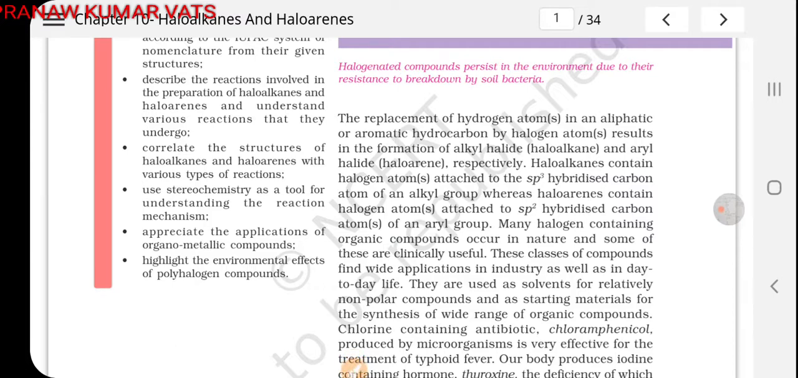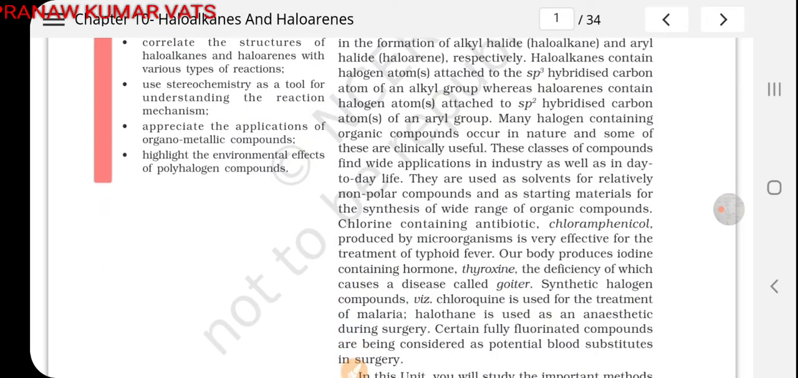Many halogen containing organic compounds occur in nature and some of these are clinically useful. Clinically useful means it is used either in the treatment of a particular disease or prevention of disease. These classes of compounds find wide applications in industry as well as in day-to-day life. They are used as solvents for relatively non-polar compounds and as starting materials for the synthesis of a wide range of organic compounds. Some uses are